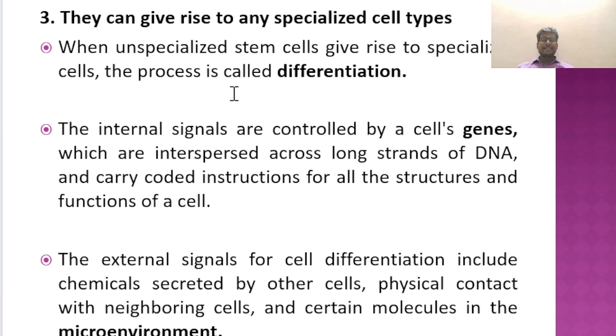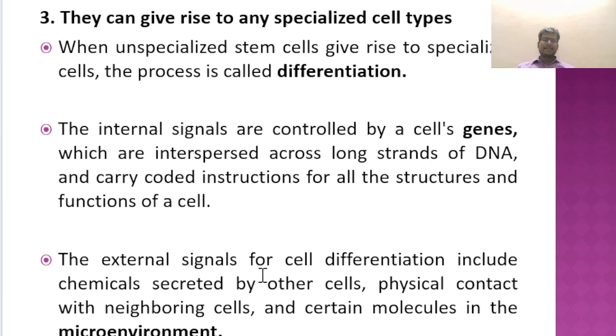The internal signals, for example hormones and transcription factors, are controlled by genes, which are present in the DNA. In turn, DNA is present in the chromosomes, which give instruction to the cell to divide or to remain halted in the stem cell category.